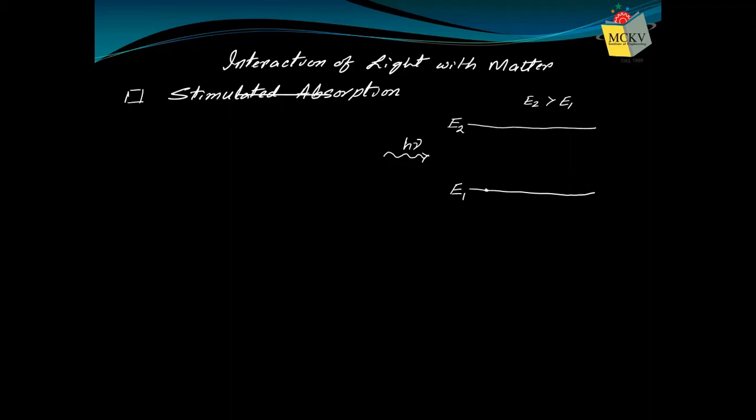Now, whenever this photon interacts with the atom, that means when it is incident on that material, as I have said, the material can do several things. When light interacts, some portion of the light can be reflected back. Some portion can be transmitted into the medium. We call it refraction.